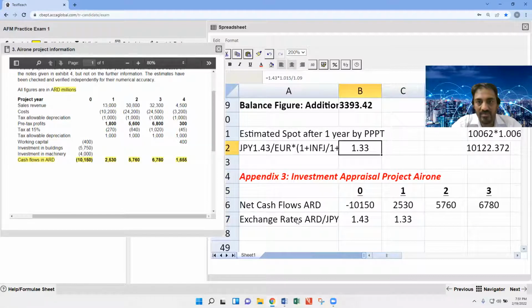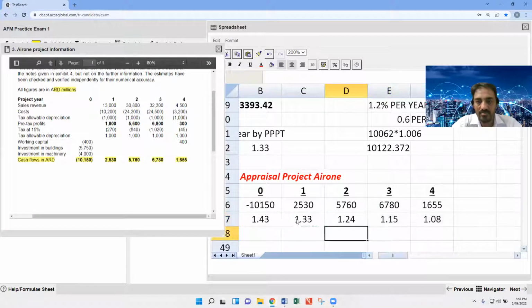What are the relevant inflation rates? 1.015 and 1.09, multiply 1.015 divided by 1.09. That is 1.33. Control C, Control V. That is 1.24, 1.15, 1.08.